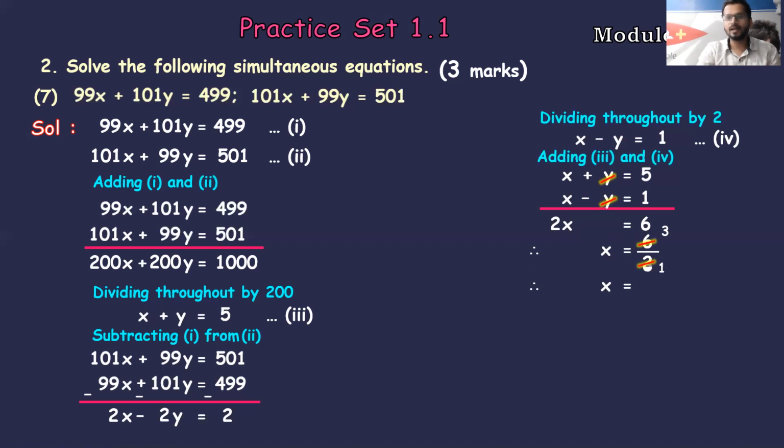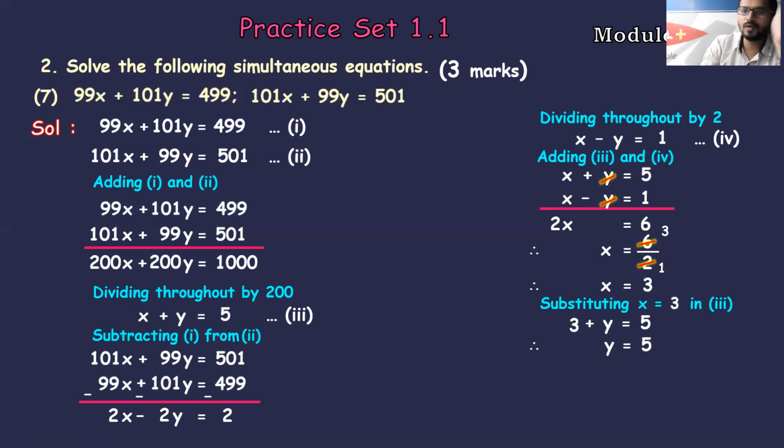Now I want the value of y. You have many options. You have 4 options. You can substitute the value of x in any of the equations which you like. But I would say go for the simplest, the easiest equation. So for me, equation number 3 is quite easy. You can also substitute it in 4 if you wish. So substituting x equals 3 in equation number 3, let us see what we are getting. First we'll copy the third equation, and instead of x, we'll write 3. So let's do the shifting part.